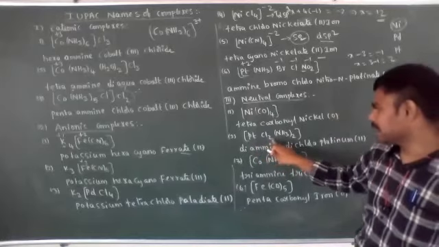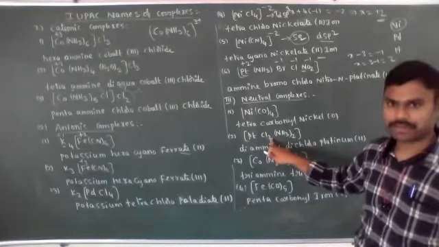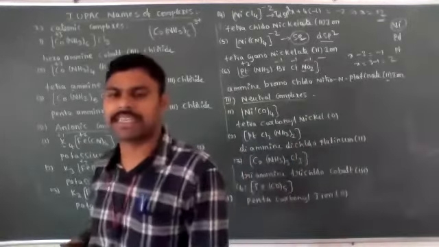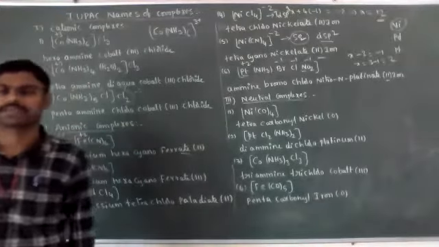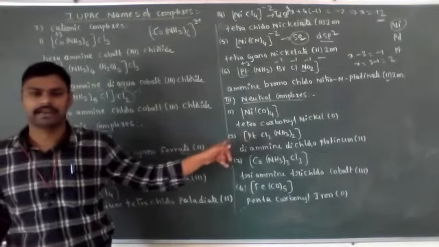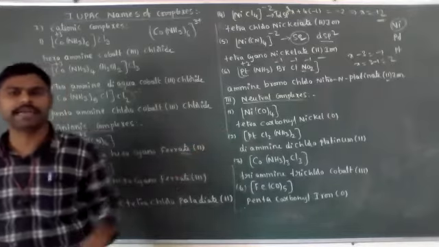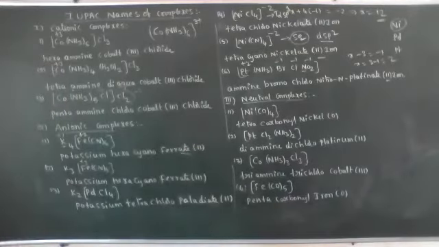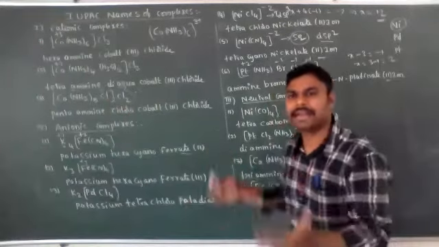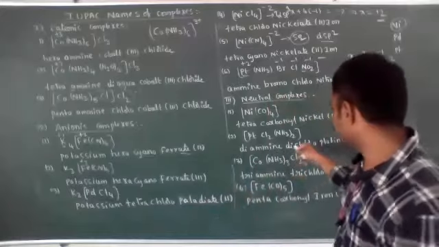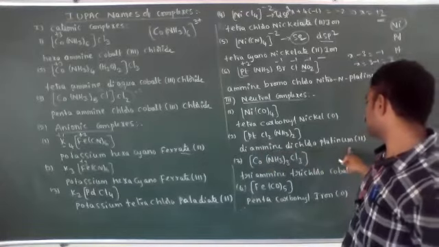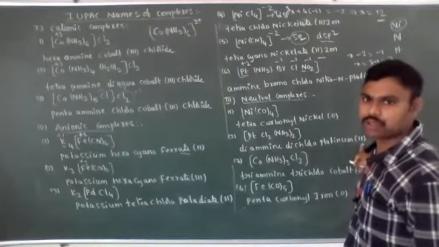Now let's see Pt(NH3)2Cl2. So chlorine and ammonia are present. The ammonia is a neutral ligand and chlorines are in the -1 oxidation state. Then the platinum oxidation number is +2. Okay students, now different ligands are present. Ammonia, the letter A, will come first. That's diammine, dichloro, platinum. Because it is a neutral and cationic complex compound, the metal name is the same: platinum, iron, gold, silver. Right. Okay. Now, diamminedichloroplatinum(II).